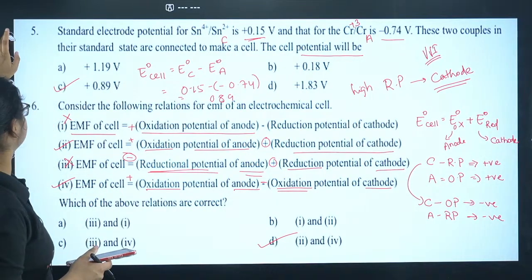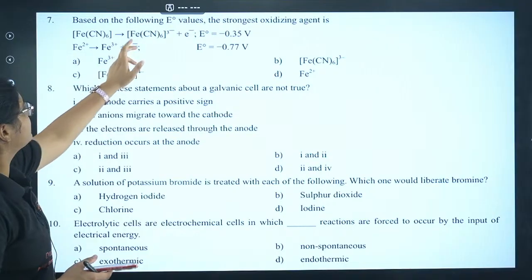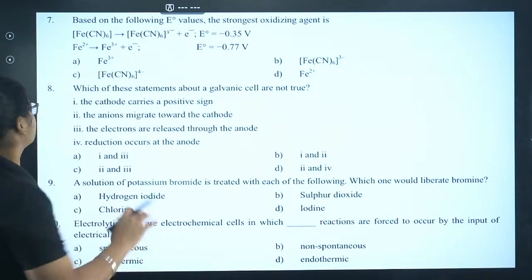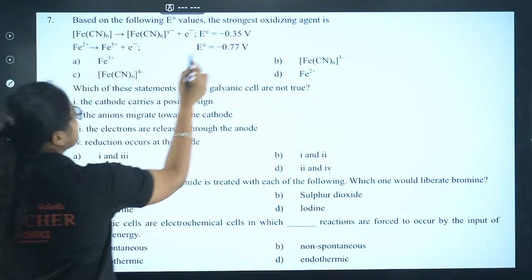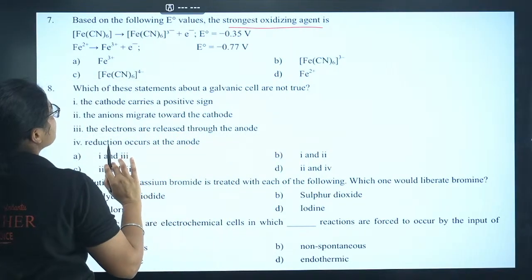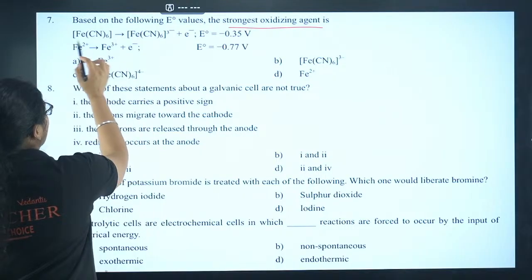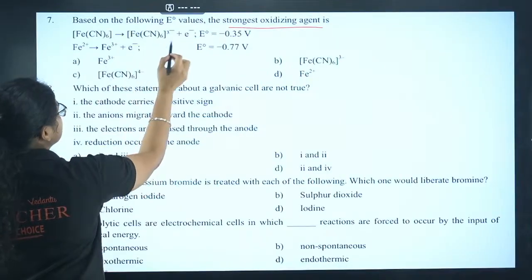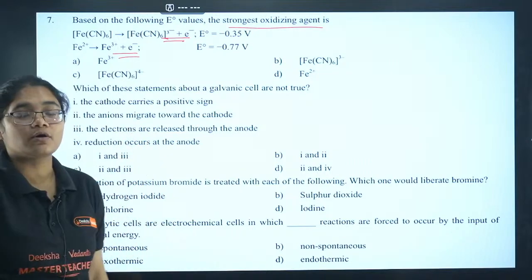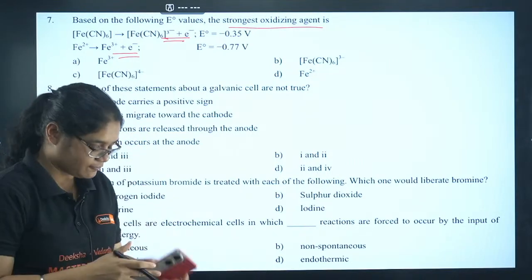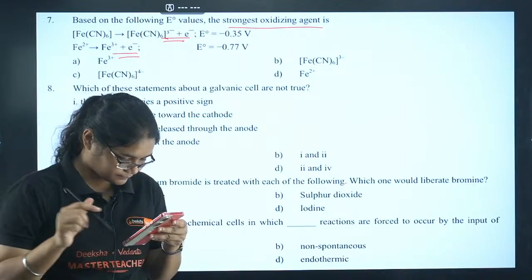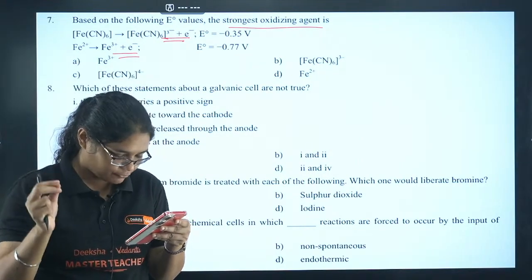Moving to the next question, the seventh one: based on the E naught values, the strongest oxidizing agent is. Again a similar question, you have to find the strongest oxidizing agent. The E naught values are given. Here you can see that oxidation potentials are given, and you have to find the strongest oxidizing agent. Be very, very careful and answer this question. There is a huge chance of making a mistake here.